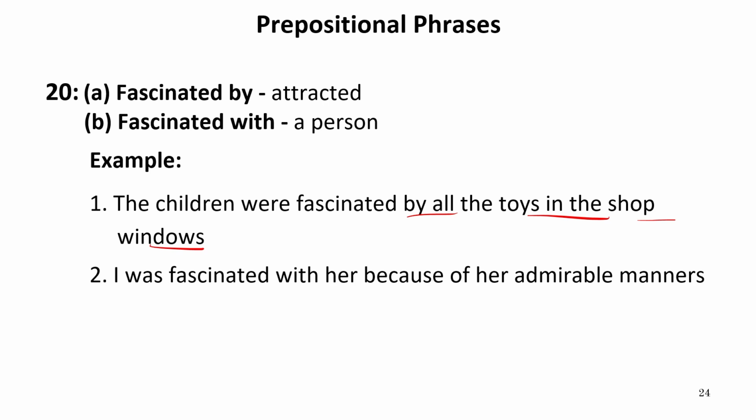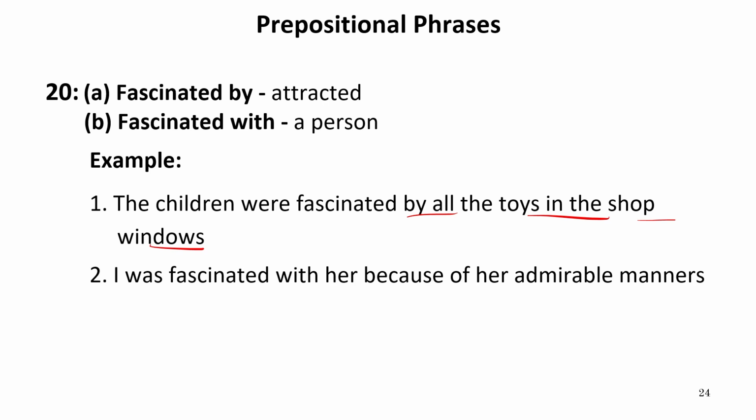If the children go to a fair or an exhibition, or we also, of course, when we go to an exhibition, or when we go to a clothes shop, we like everything that we can see over there, if it is for shopping purposes. So we just get attracted towards them. You must have seen that children are attracted towards the balloons, so that is fascinated by.